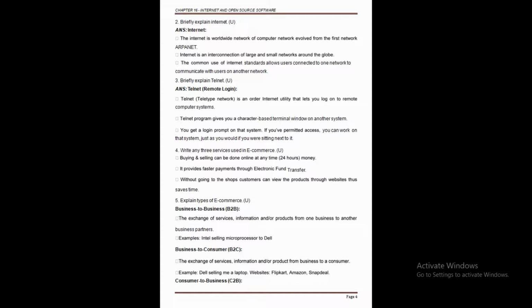Okay, now about the network, we know the meaning of the network. So we can say that the internet is an interconnection of large and small networks. There is no restriction. Maybe the first network has 5 computers, or 10 computers are already connected, and maybe in the second network there is a smaller number of computers. There is no problem. That means when one network joins or connects with another network, it is called the internet.